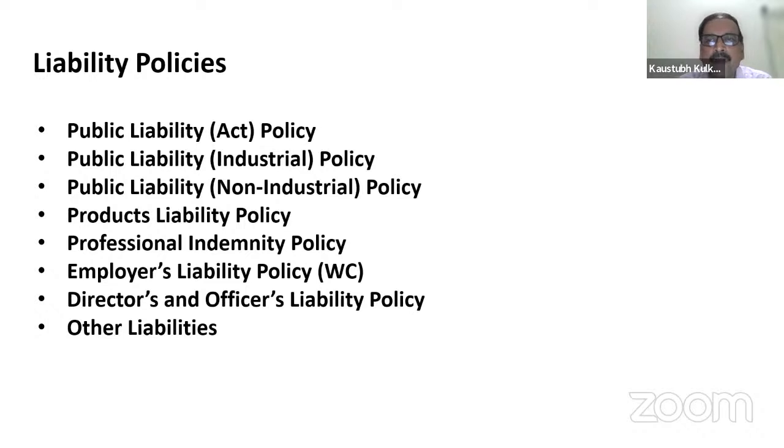Personal accident policies and all types of miscellaneous policies are non-tariff policies, so it is at the discretion of the insurers to design policies according to their nature. So this carriage of dead body, 2% of the sum insured or 25,000, whichever is less, may vary from company to company.